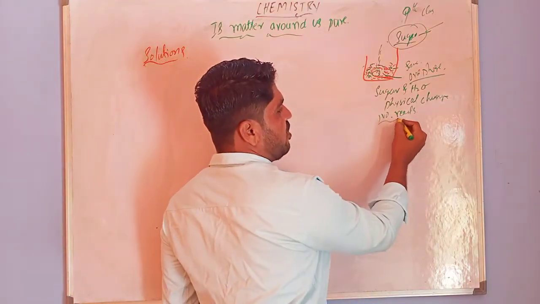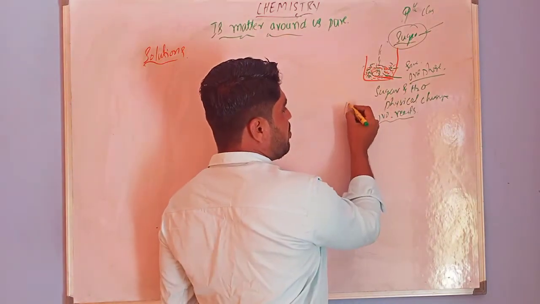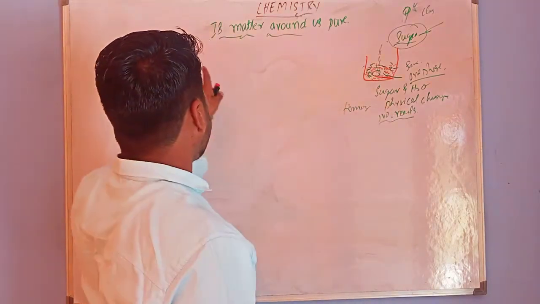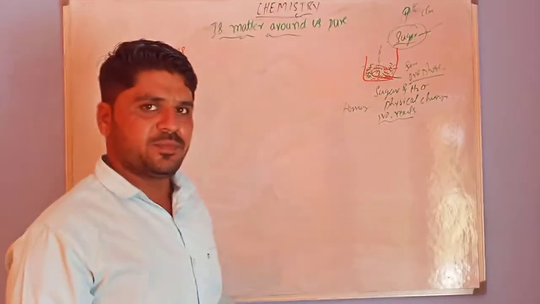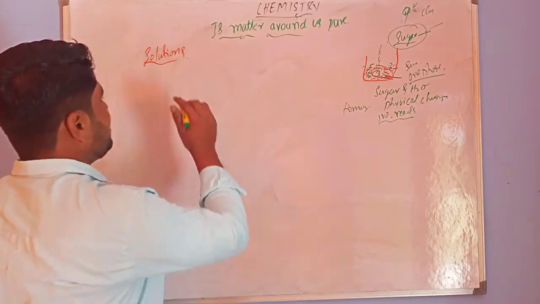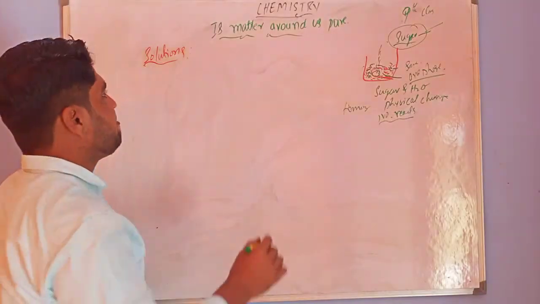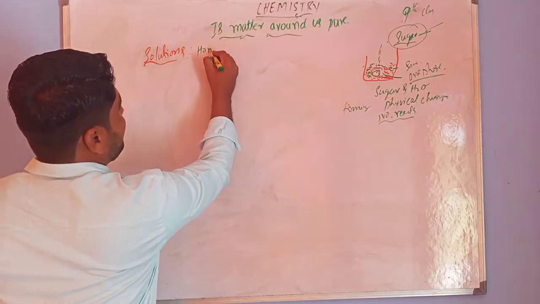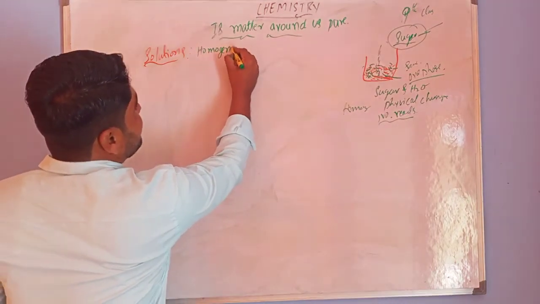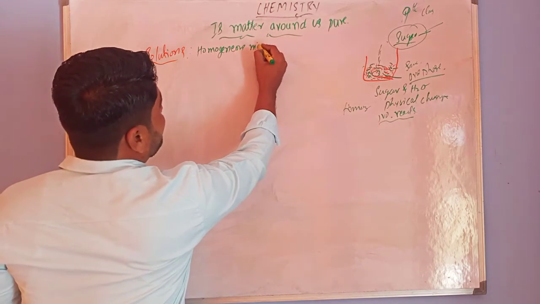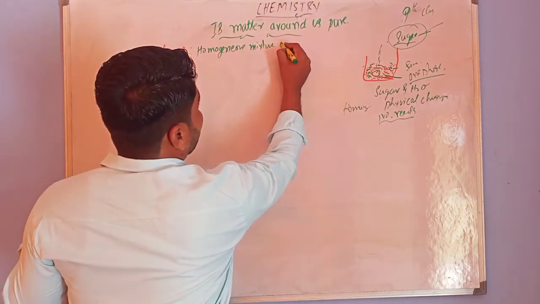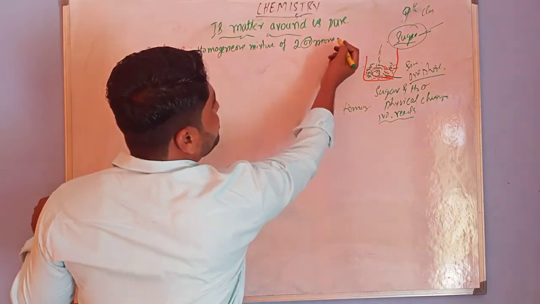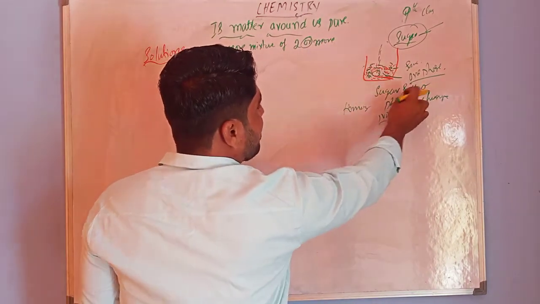From this, no reaction and homogeneous, we can construct a definition for solutions. A solution is a homogeneous mixture of two or more non-reacting components, for example water and sugar.